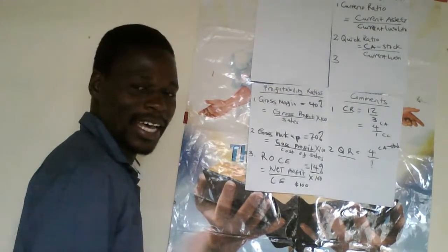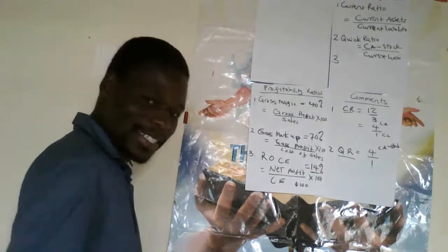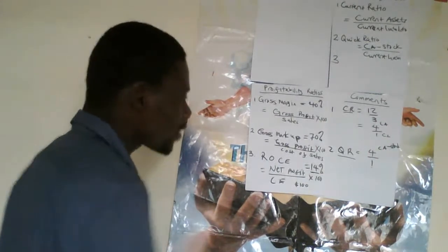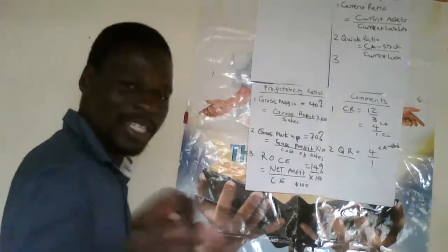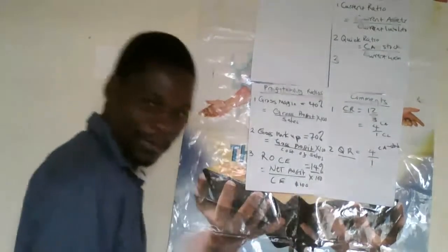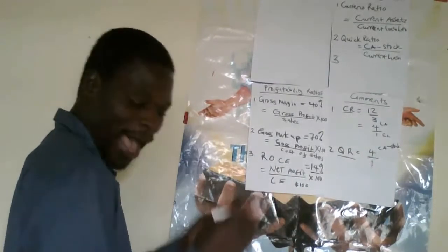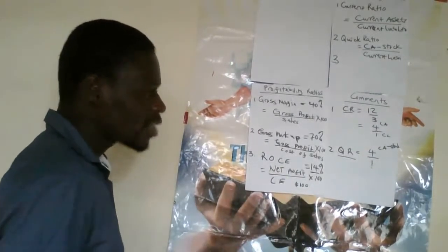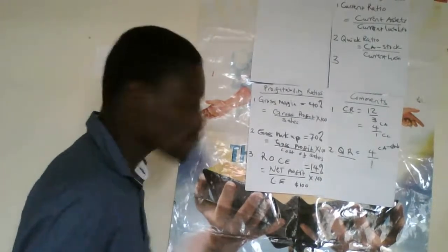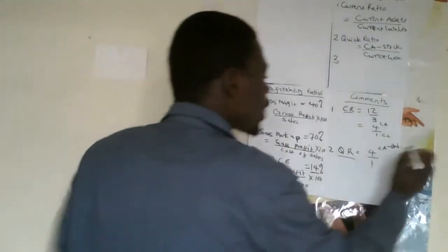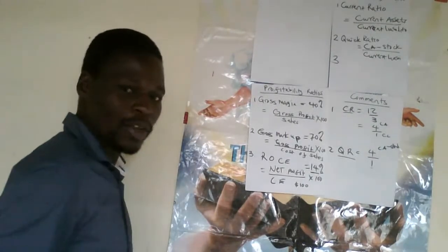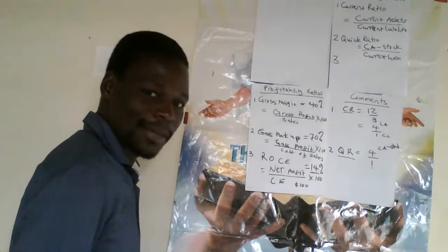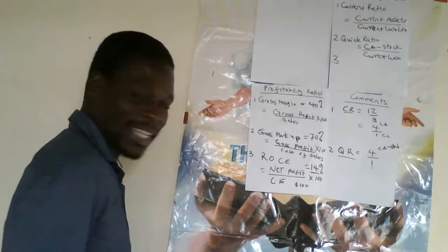That's the quick ratio, or acid test ratio, or litmus test. We are trying to determine your capacity as a business to meet your short-term liabilities without your stock. Remember, stock is highly illiquid, it cannot be sold or disposed of easily. So you exclude stock when you want to do a litmus test of your pocket. When your pocket is broke as a business, remember, cash is the lifeblood of a business.